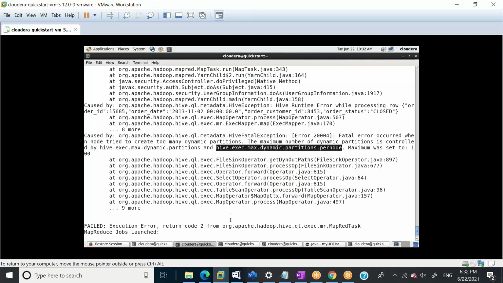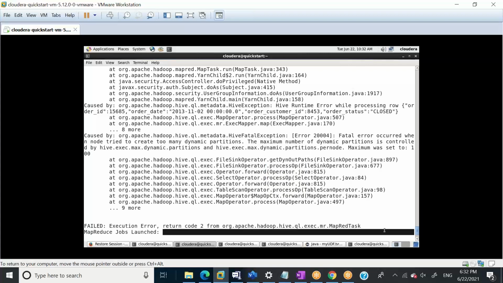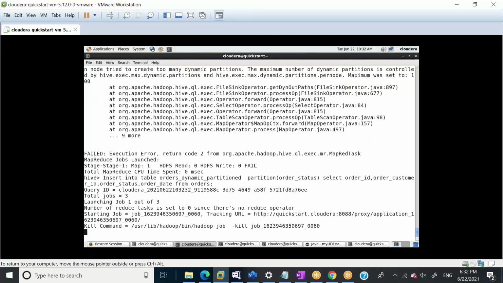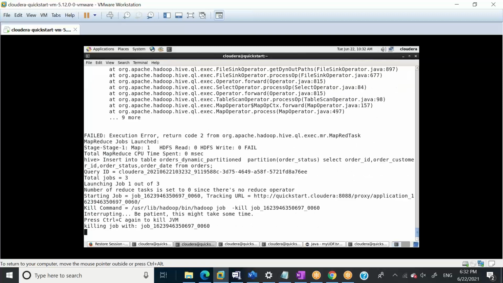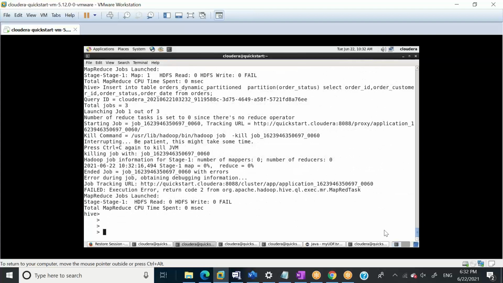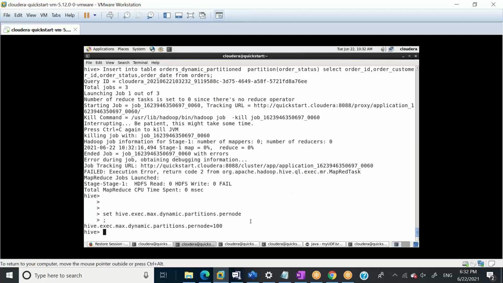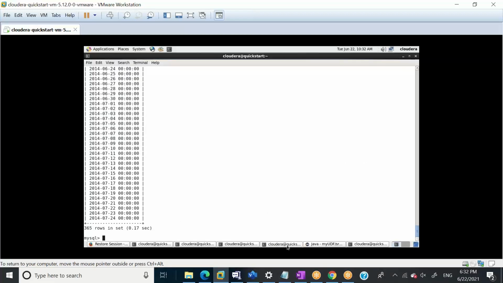These are the things which, when you work in production, will come in handy. So what happened here? Control C. What you see here is that this is 100, and since the number of unique dates was 365, it failed.